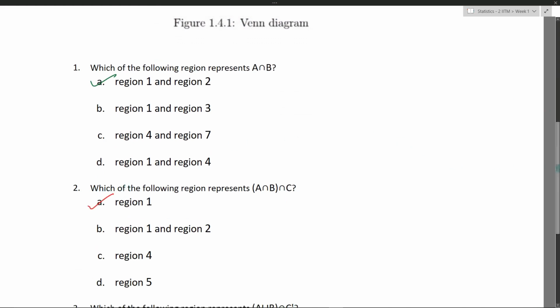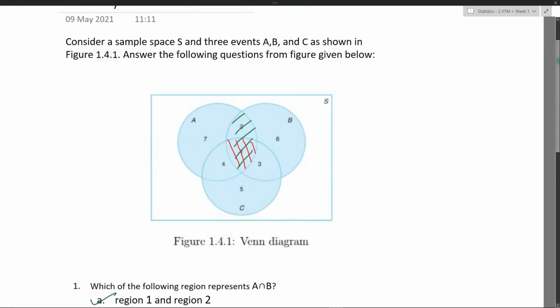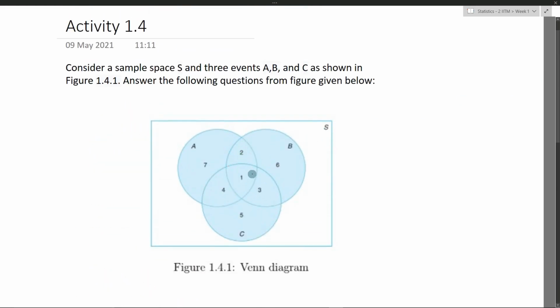Okay, for the next question, what do we have? We have A union B intersection C complement. So first we have to get A union B. A union B is the whole of this, right?